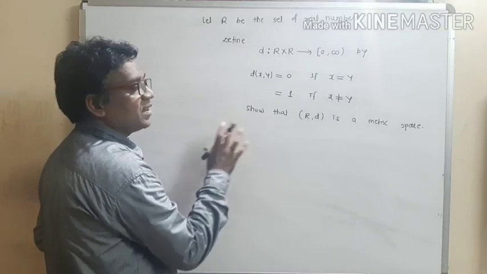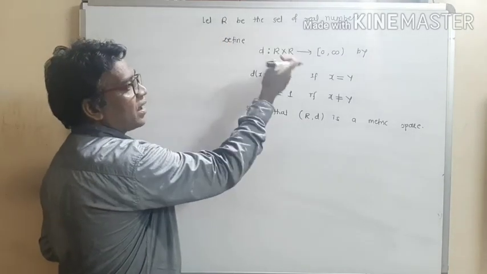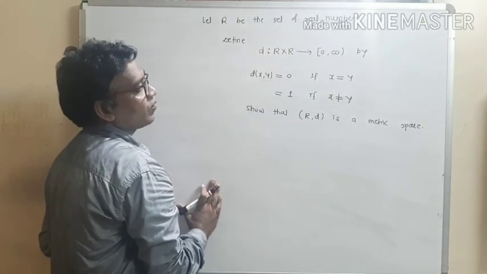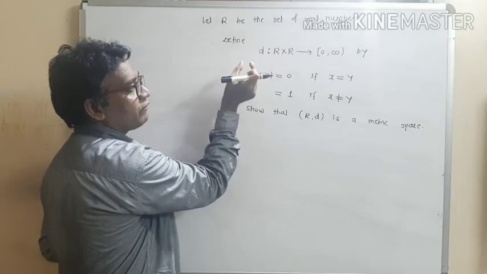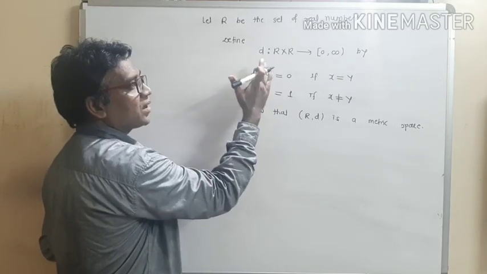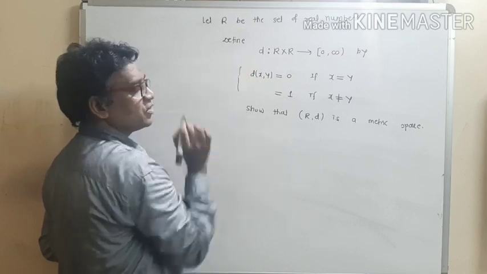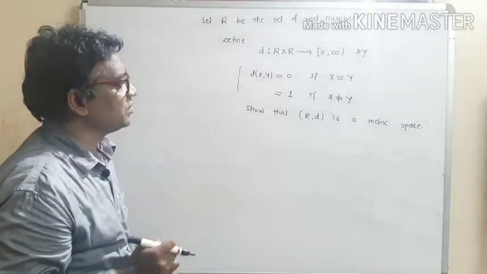Now see what is given in the example. We are given R as a set of real numbers and we are given some function d from R cross R to 0 infinity, given by this definition. Now see what is the given definition.